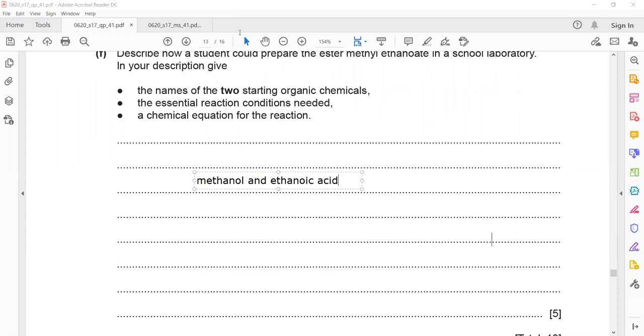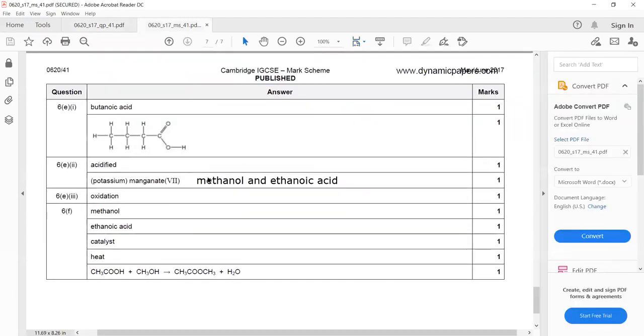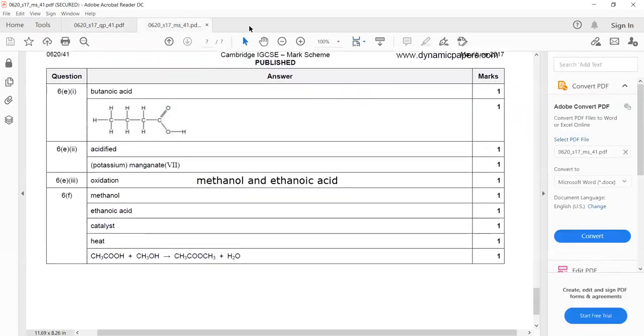Then essential reaction conditions: we need a catalyst. You can see here, 1 mark is for mentioning methanol, 1 mark is for ethanoic acid. Then a catalyst, what is the catalyst used? We use sulfuric acid as a catalyst. We gently heat, not too much.